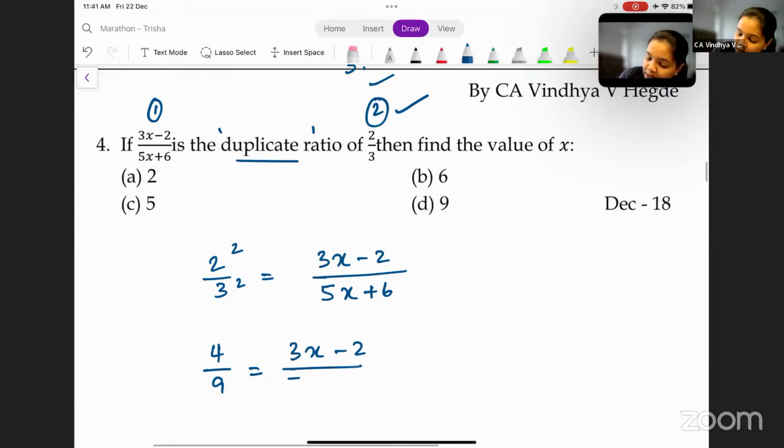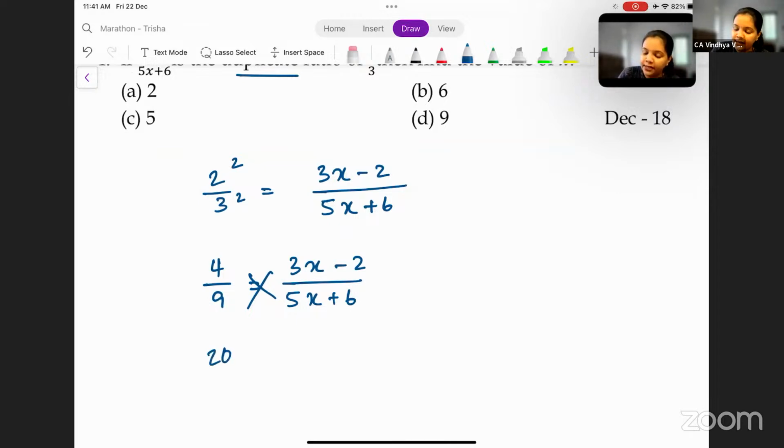Cross multiply. 4 into 5 is 20x plus 4 into 6, 24, is equal to 3 into 9x, that is 27x, minus 9 twos are 18, correct?